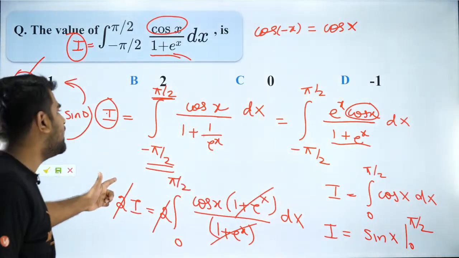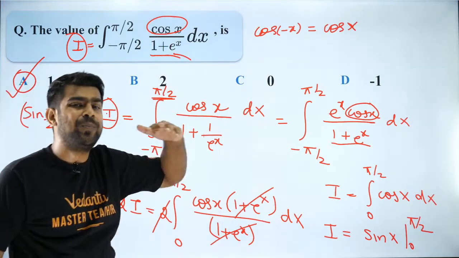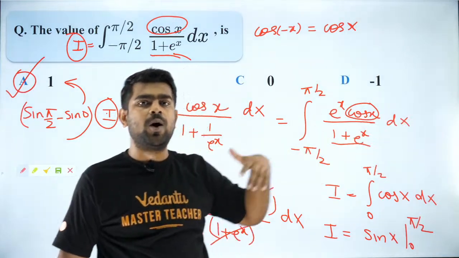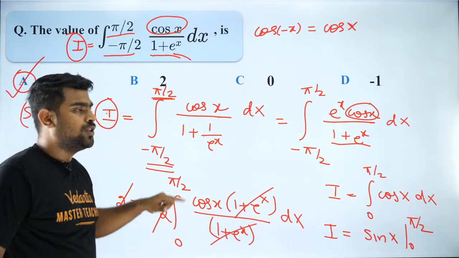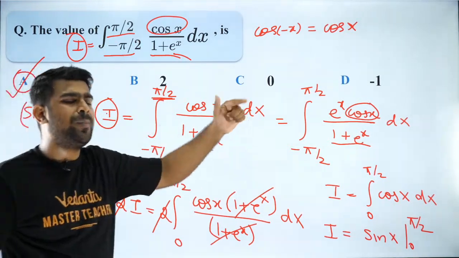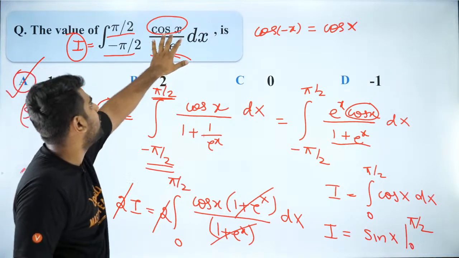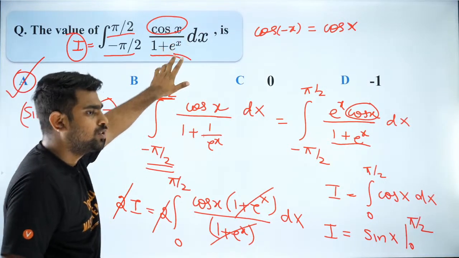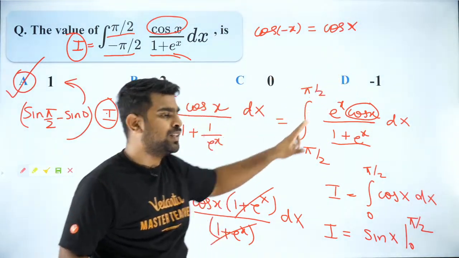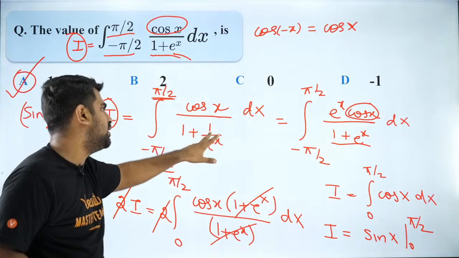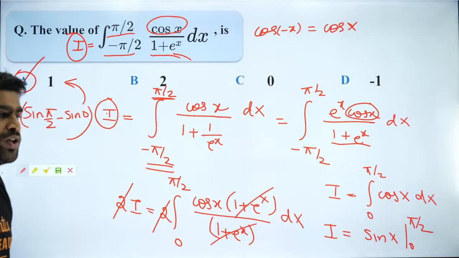Got it? So Hariharan, I applied King's rule. King's rule says that instead of x, you have to apply a plus b minus x. What is a plus b? A plus b is this plus this minus x. So this plus this is 0. 0 minus x is minus x. Are you all able to follow that? So in place of x, I'll have to put minus x. So cos of minus x is cos x because cos is an even function. Then you'll have e to the power minus x, which is 1 by e power x, and then it becomes simple. I hope you guys are all clear.